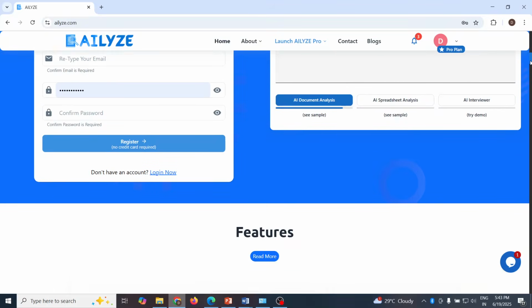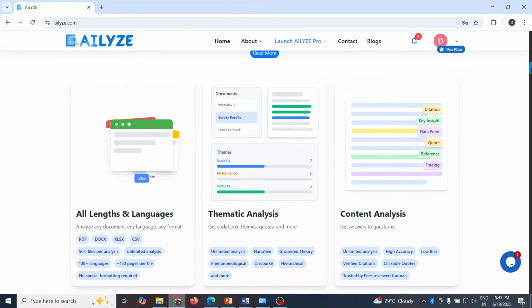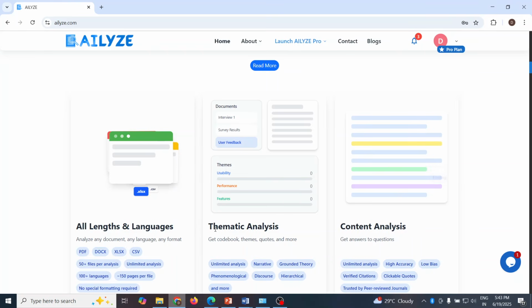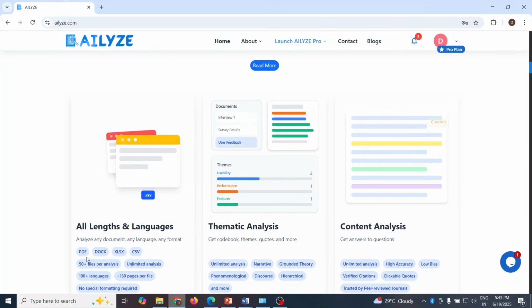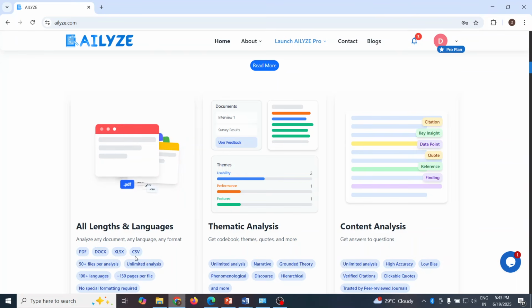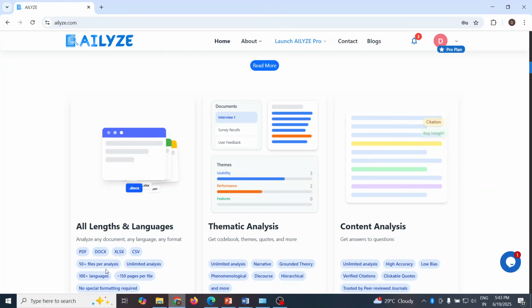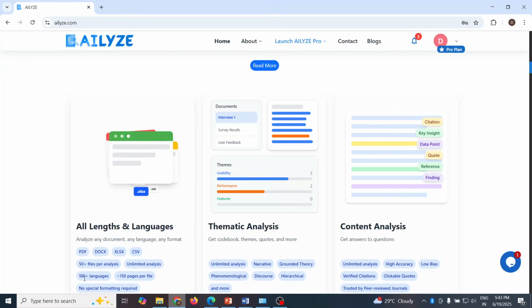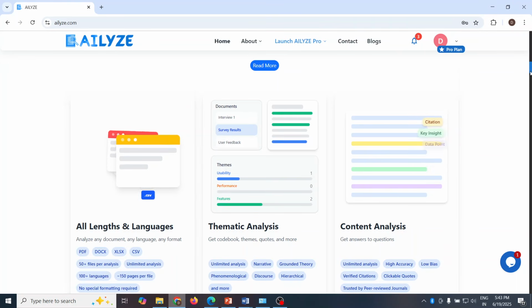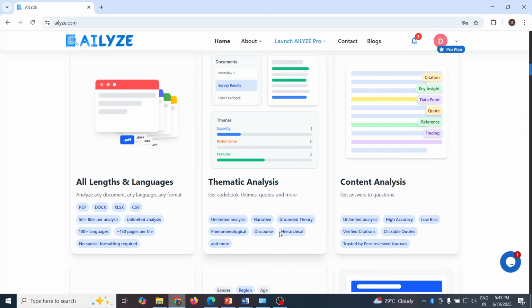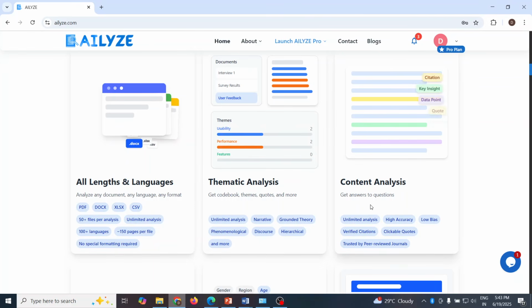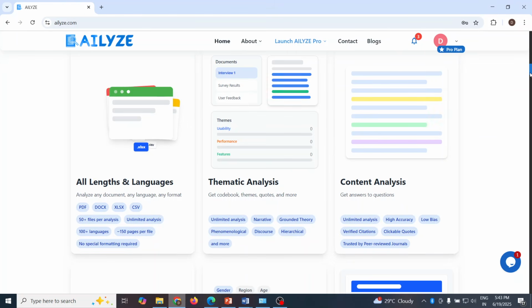Scroll. Let's see some of the features of this tool. We can upload the data in PDF, doc, Excel, CSV format. 50 plus files per analysis can be carried out. It can understand 100 plus languages. In thematic analysis, we can go for narratives, discourse, grounded theory, hierarchical. In case of content analysis, it gives very high accuracy and low bias.